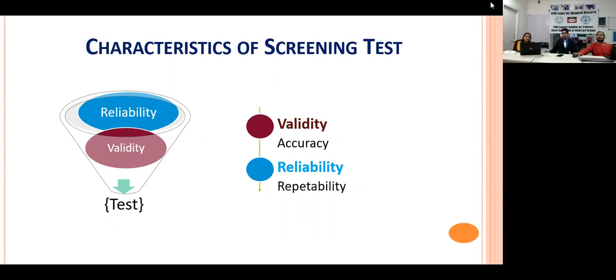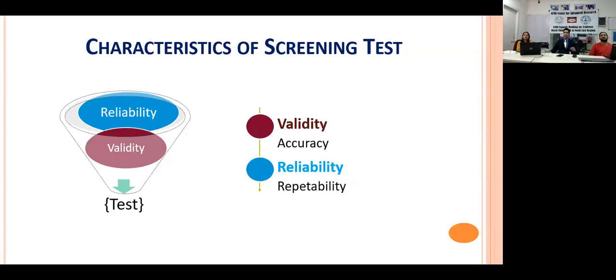Right. So now when we recommend a test to somebody, a test or an instrument should have two characteristics. These two characteristics are basically reliability and validity. Validity is also known as accuracy. What is accuracy? A person's weight is 50 kg and the instrument is measuring exactly 50 kg.